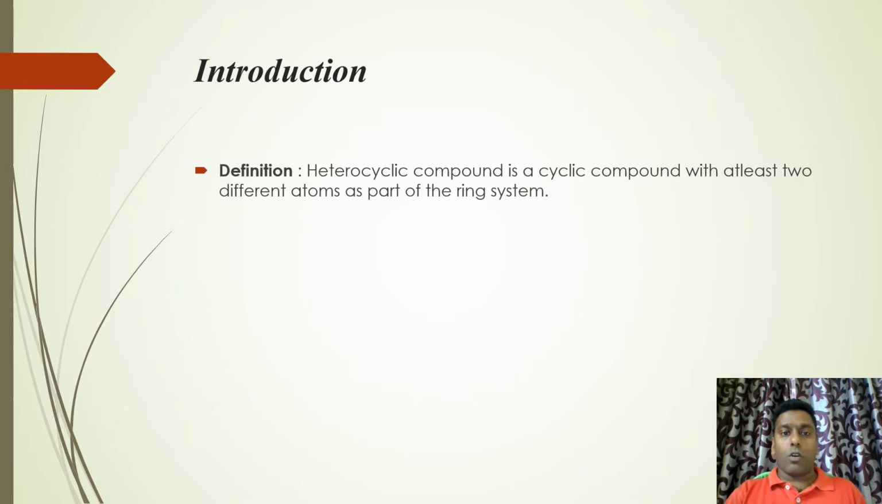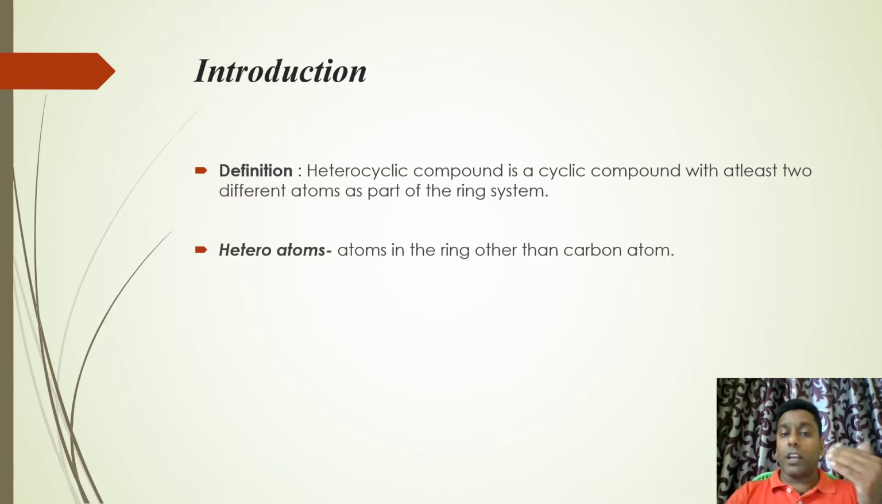First, introduction. Definition: what is a heterocyclic compound? The name itself indicates it's a cyclic compound where the atoms are joined together to form a ring-like structure. And what do you mean by hetero? Hetero means different. Normally in organic compounds the principal atom is carbon. So in these cyclic systems, apart from carbon there will be some other atoms also present as a part of the ring system. That's why they are called heterocyclic compounds.